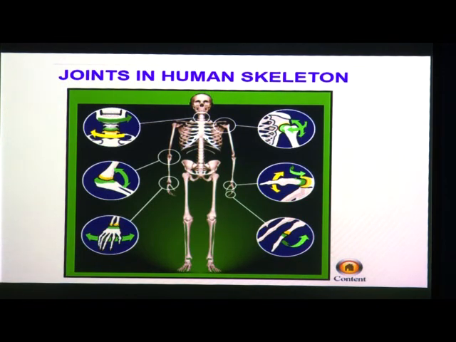Human body and its movements. Let us start by finding out the movements that we make daily and then try to move out the various parts of the body. See, you move your hands, you sit down, you get up. So, there are a few types of joints. Now, we are going to study about the joints. What is a joint? The place where two or more bones join is called a joint.